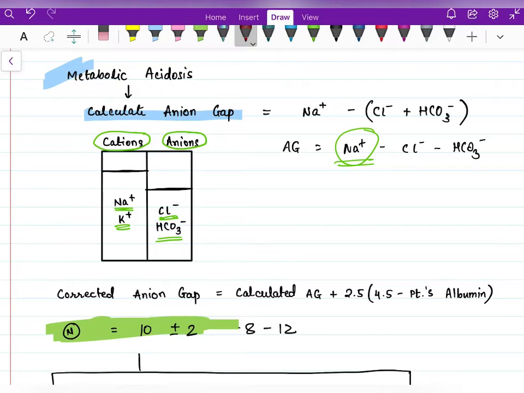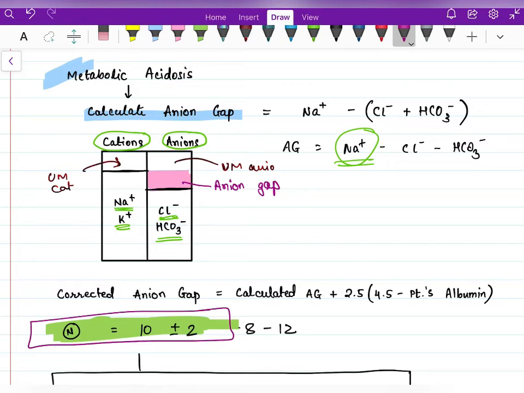So this compartment is unmeasured cations and this compartment is unmeasured anions. The gap we can see here, this much, is called the anion gap, and this much anion gap is common in each and every individual.